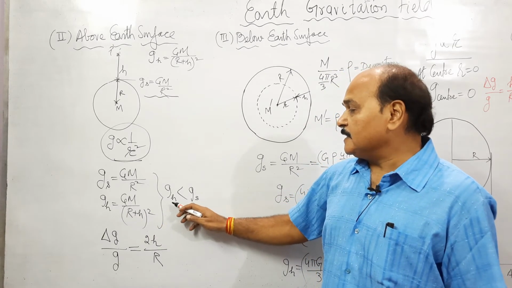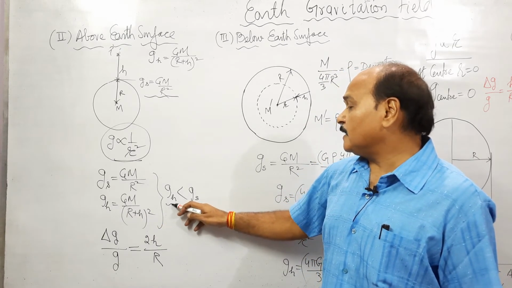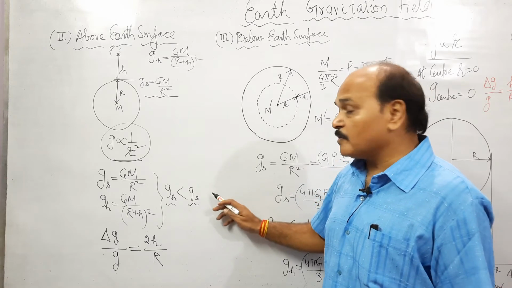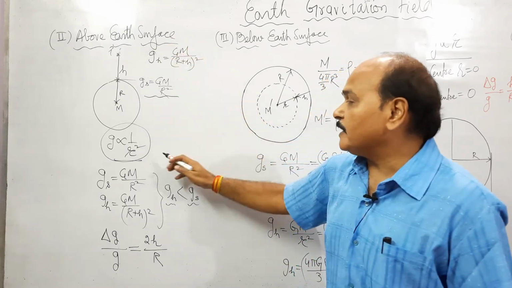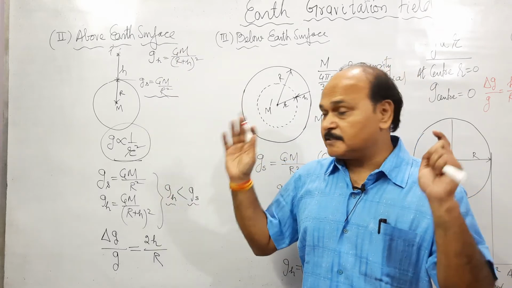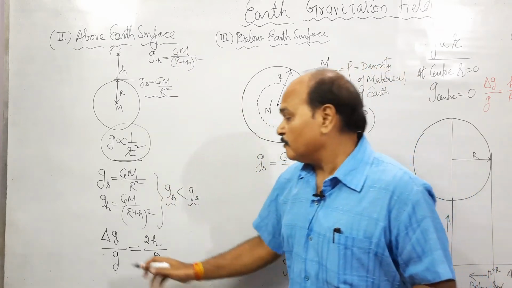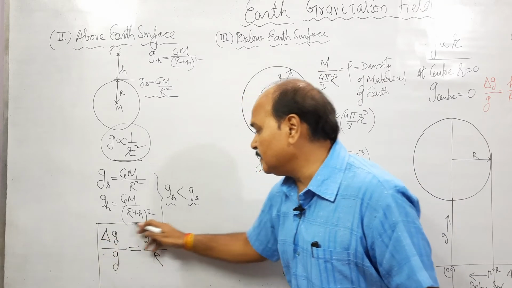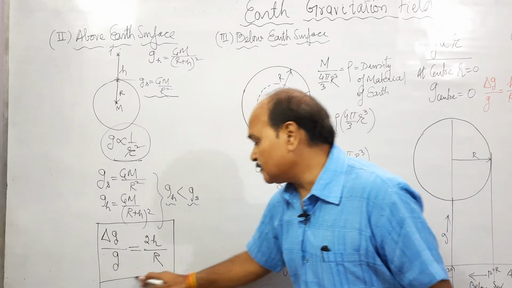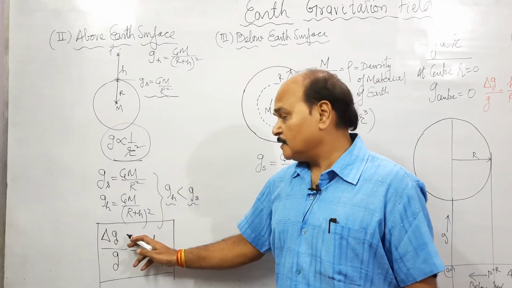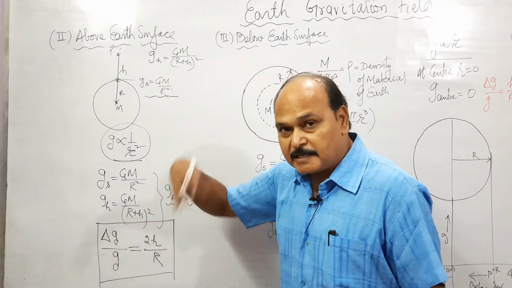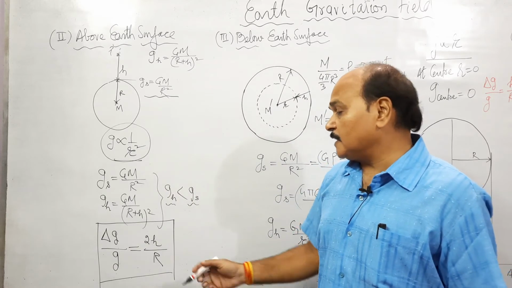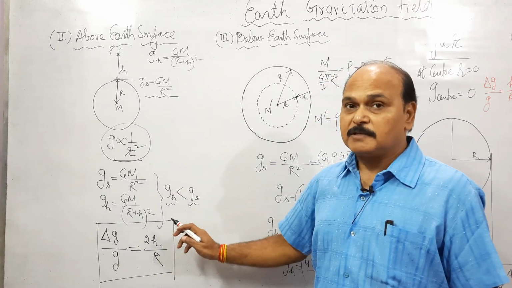So g at height h is less than g over the surface. As we move above the surface, g varies inversely with the square of distance. And we can also show that the fractional decrease of g, that is the decrease of g divided by the original value of g, is 2h upon r. We can prove it.